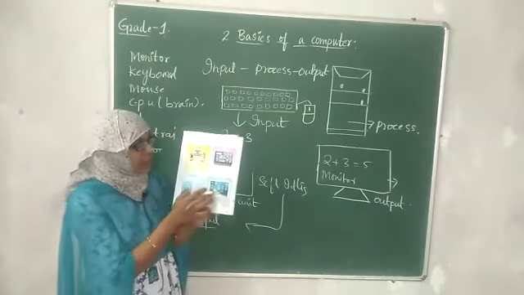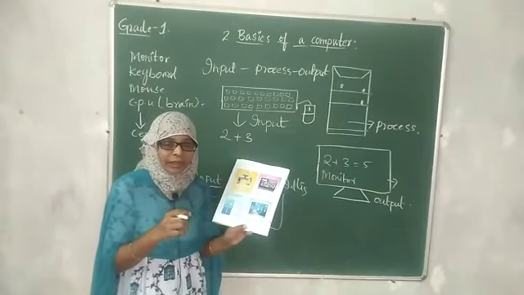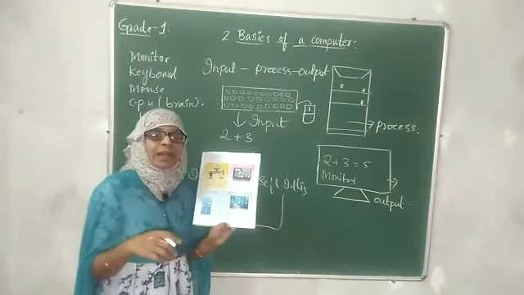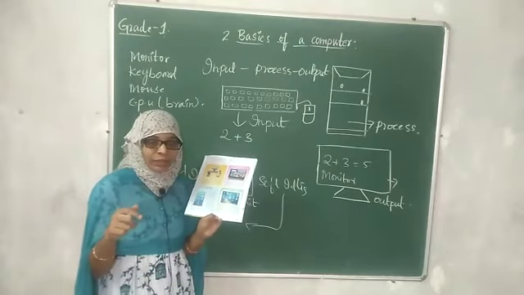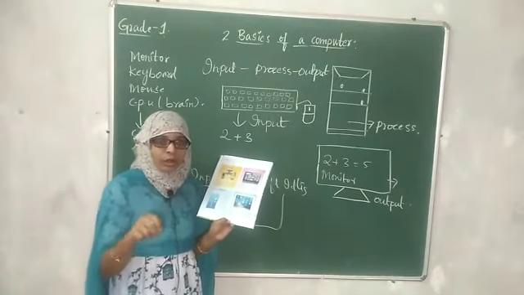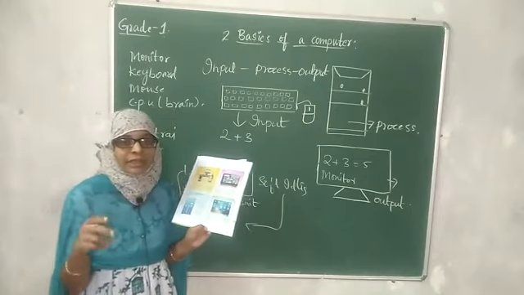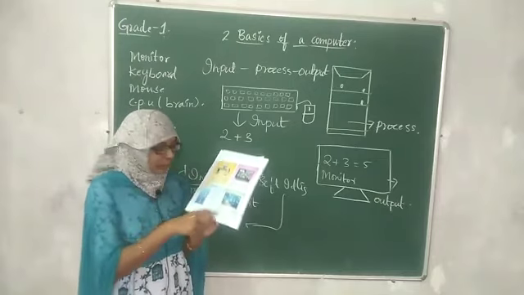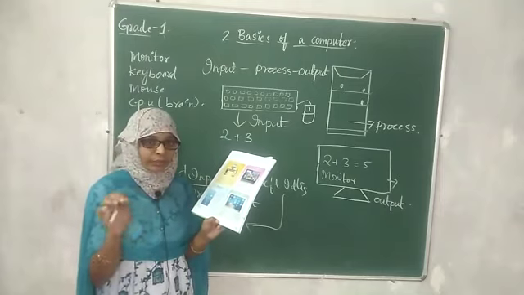Then the last one is the tablet computer. What is this, children? Tablet computer. This is a touch screen personal computer. Touch screen means if you touch it you can operate. No keys are there. On the keyboard you have to press the keys, but here you have to just touch the screen.